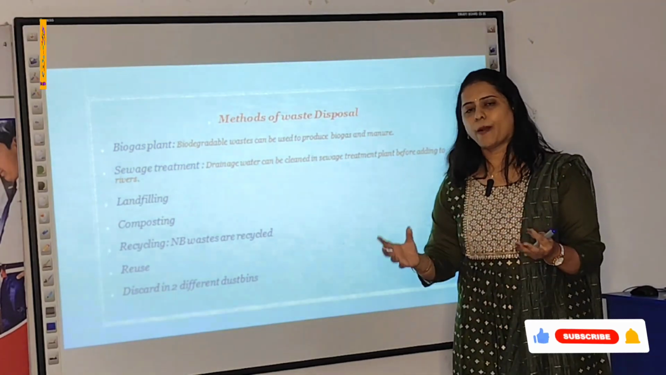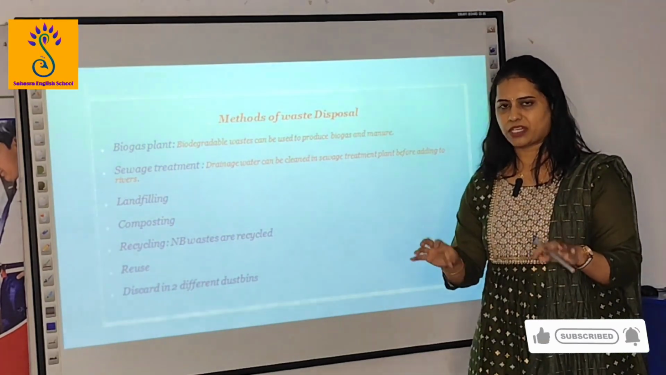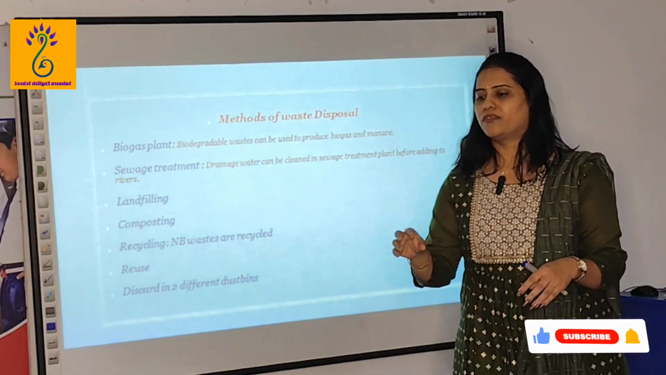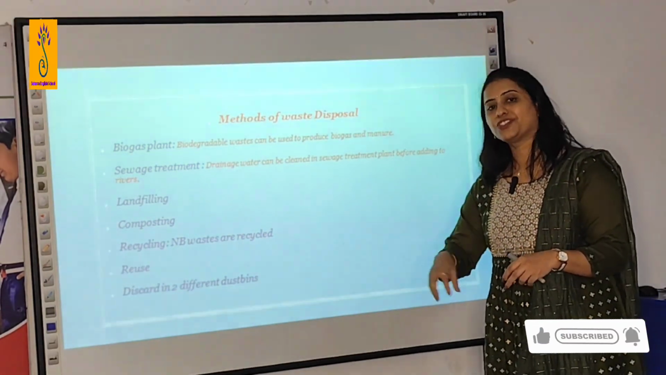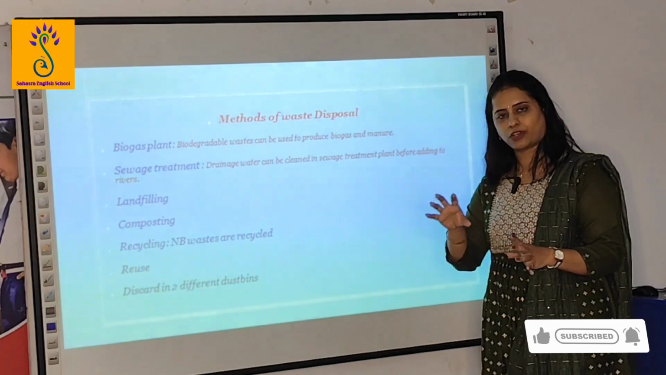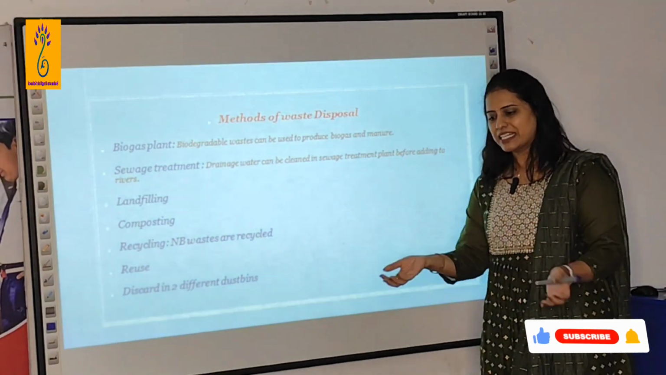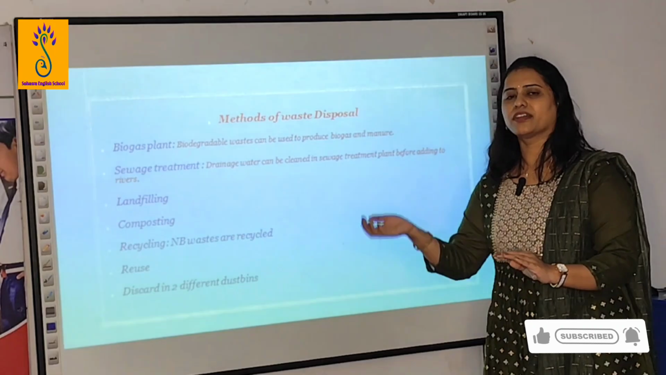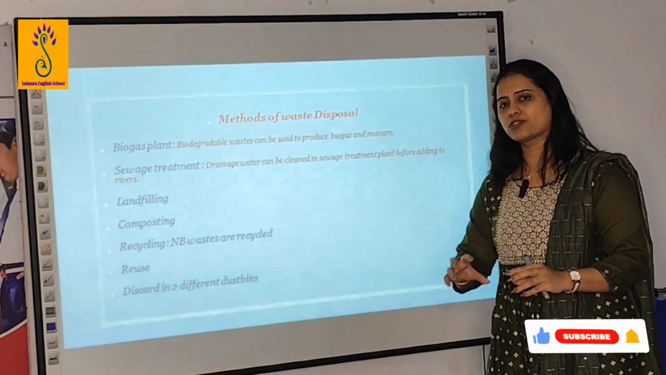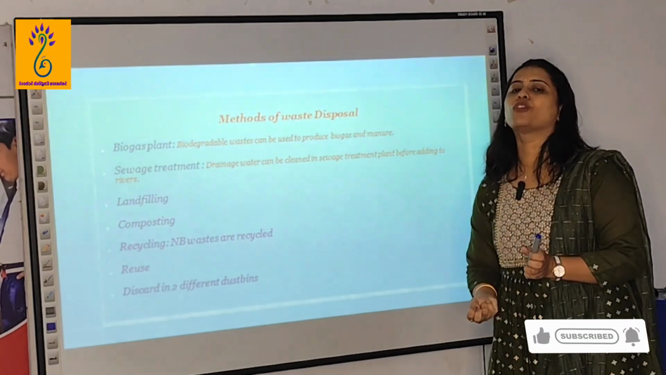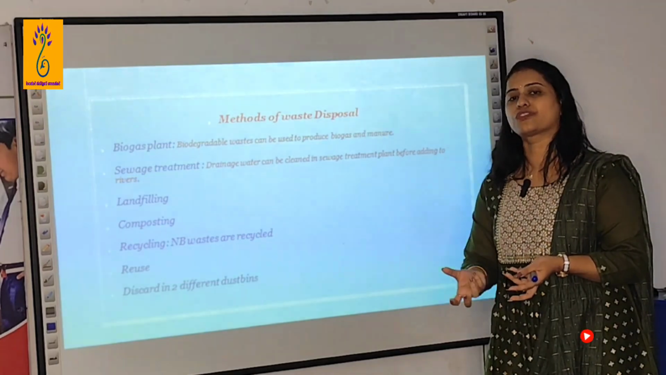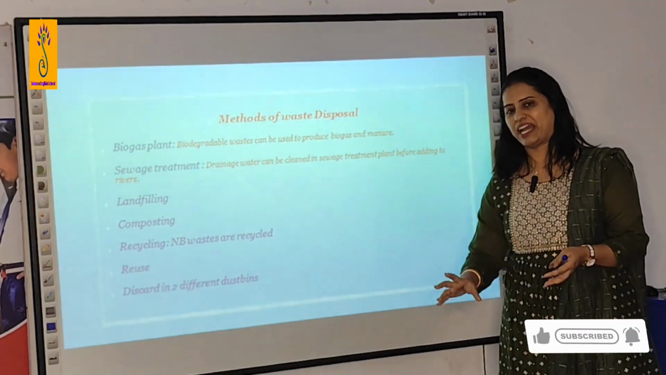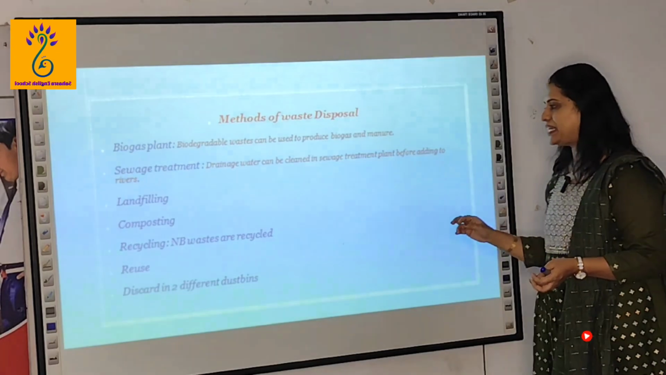Composting. Compost pit, you learned it from your school childhood days, isn't it? Even your mother, she does this. Vegetable waste or fruit waste, whatever she gets, she keeps it in a pot and closes that for so many days so that it decomposes and that can be used as manure, organic manure to the plants. Composting, that can be done.